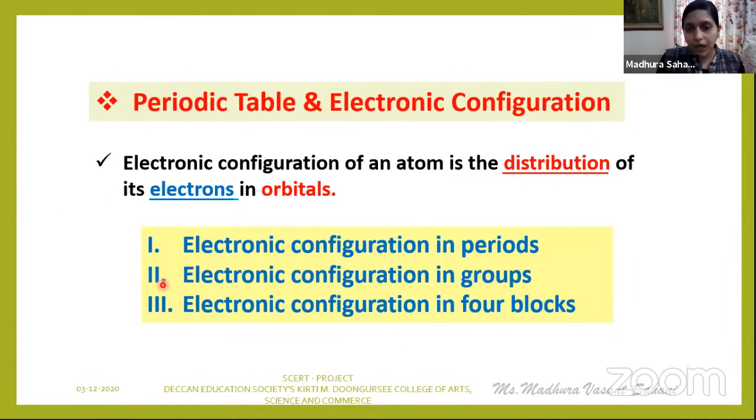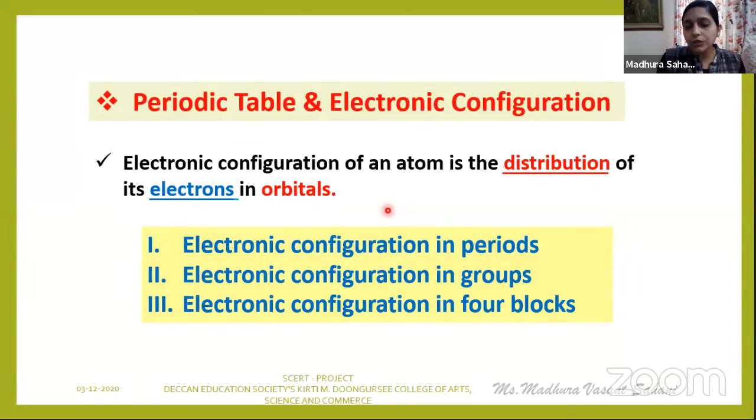Now see, what about the electronic configuration of an atom? Electronic configuration of an atom is the distribution of its electrons in orbitals. See, this is a new concept for you. What do you mean by orbitals?